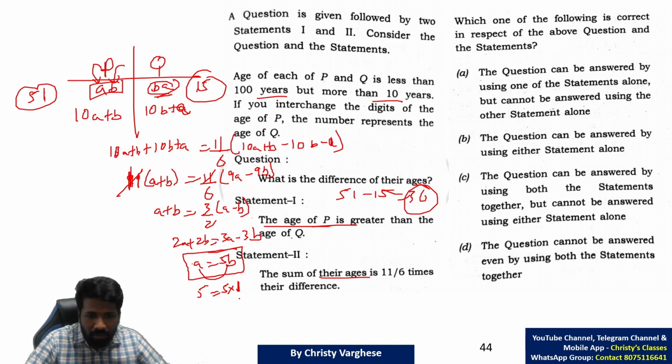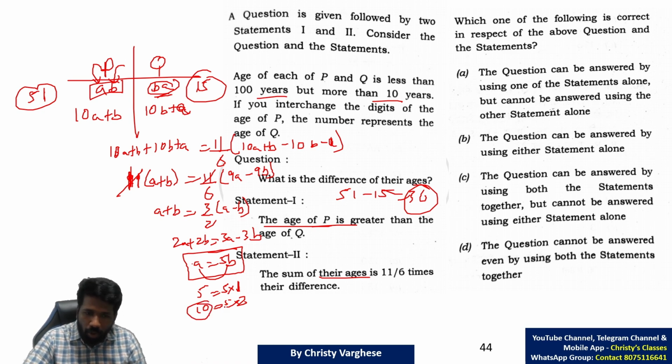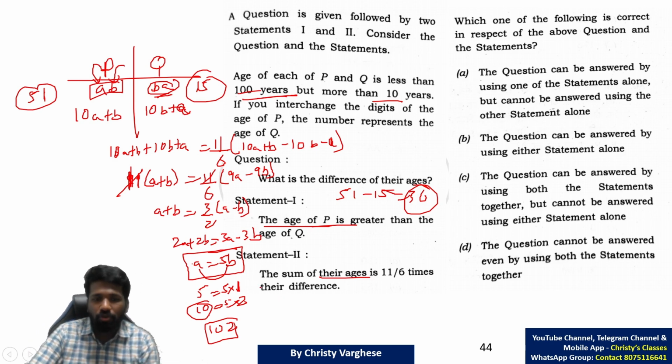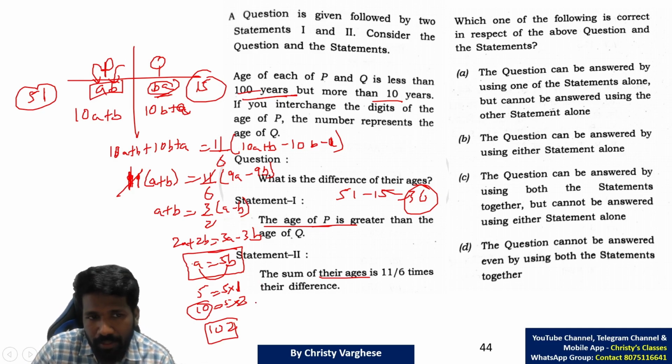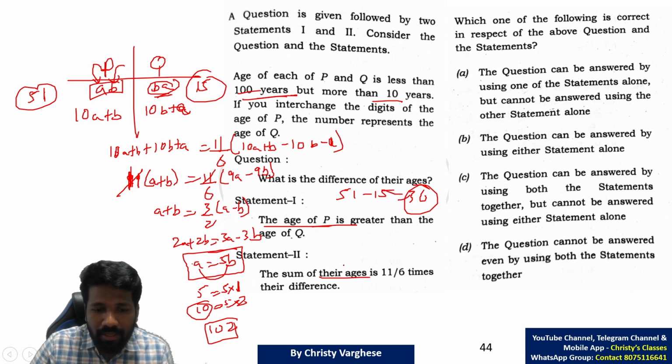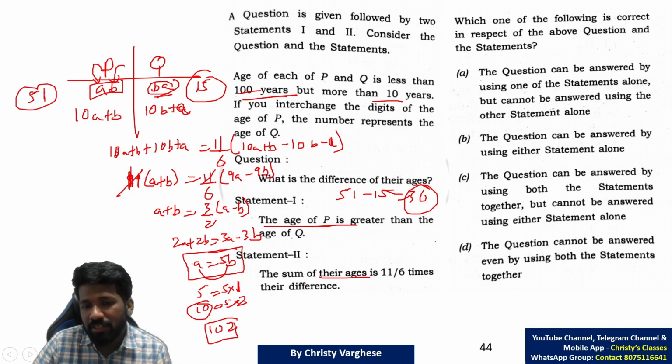Now some of you may be thinking, why can't B be 2? Then 5 into 2 is 10. That is not a digit, that is a number. It should be a digit, right? A and B are digits. Moreover, if you consider that, the number would be above 100 also. The question says that the age should be between 10 and 100. By that logic also we can say it is not possible for B to be anything more than 1. That is why we can say that the only possibility will be 51 and 15 and the difference is 36.